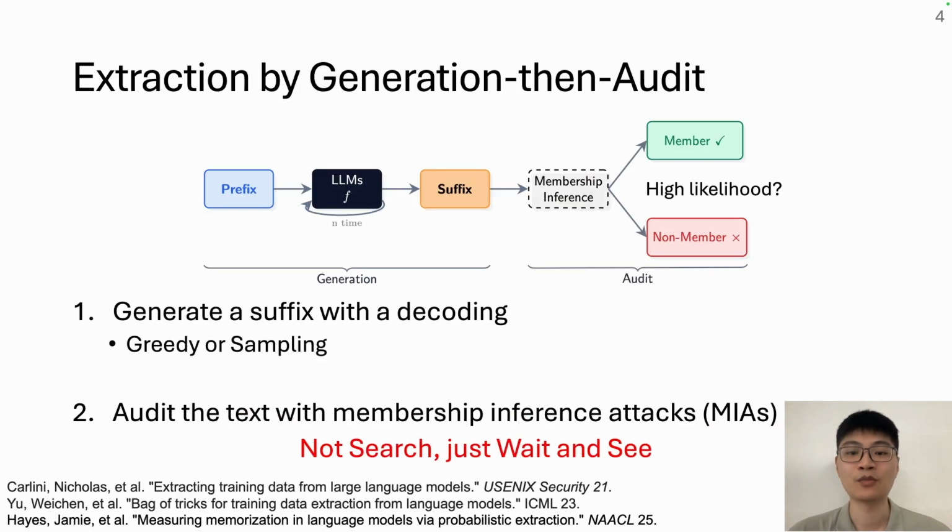So how does the literature approach extraction today? Existing extraction methods nearly all follow the same two-step recipe: generation, then audit. Prompt the model with a prefix, let it produce a suffix, usually with greedy decoding. Then audit that text with a membership inference attack. If it scores high enough, the membership inference attack calls it a member. Notice what this pipeline is really doing. It generates blindly and only afterward checks whether it got lucky. It doesn't search for the member sequence, it waits for it to turn up. That's wait-and-see. This design brings in two problems.